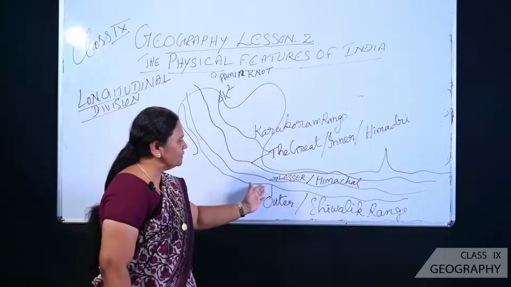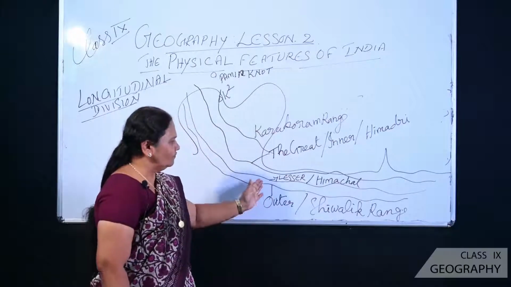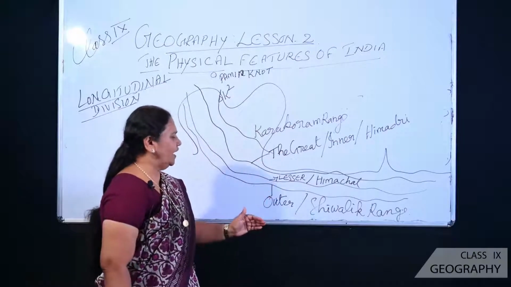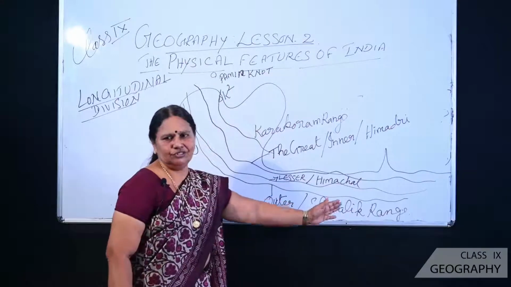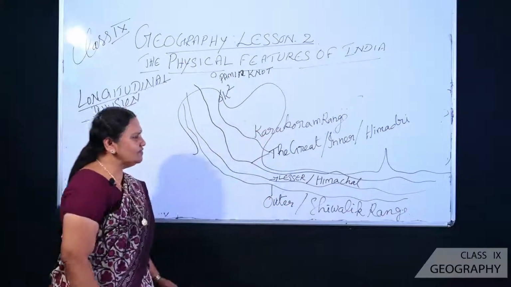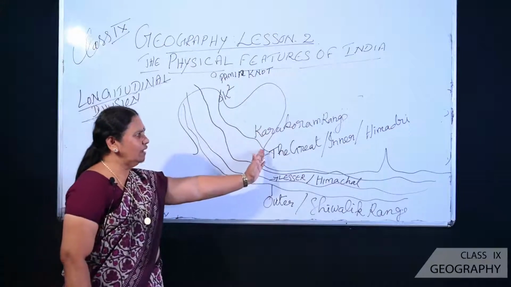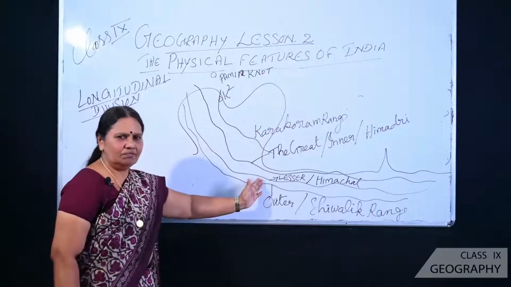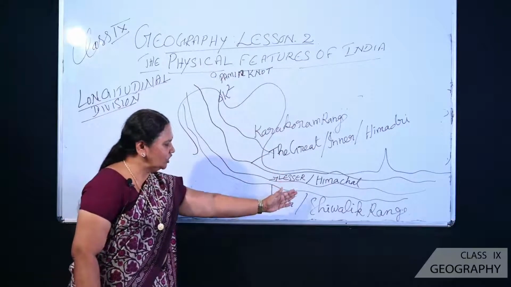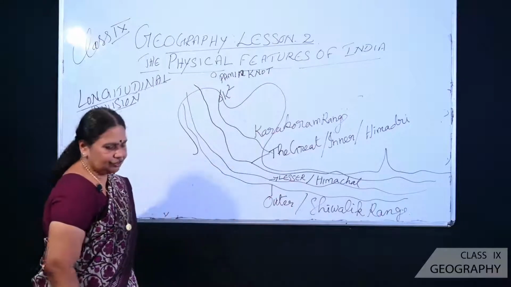And number 3, very interesting, the outermost layer of the Himalayas, called the Shivalik range. So 3 ranges are there: number 1, the Great or Inner Himalayas, Himadri; number 2, the Lesser Himalayas, Himachal; number 3, the Outer Himalayas or the Shivalik range.